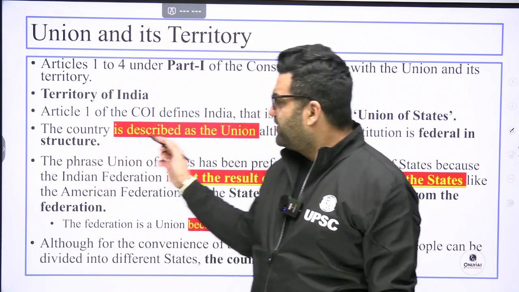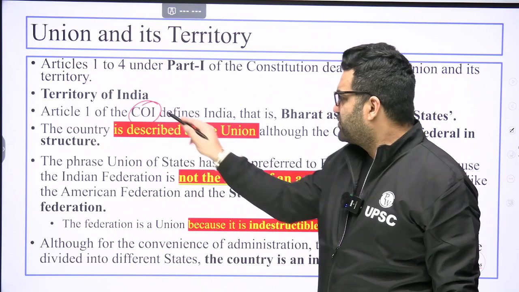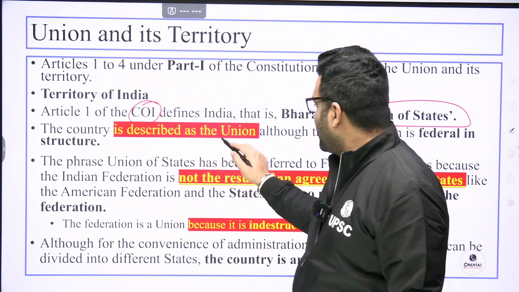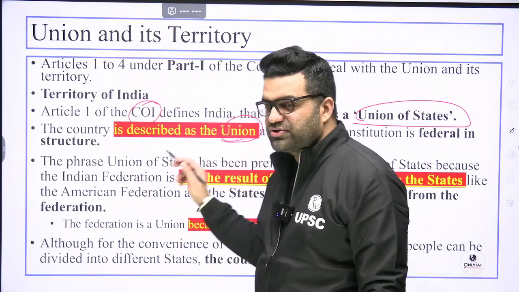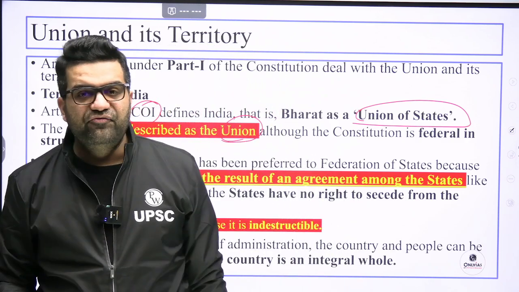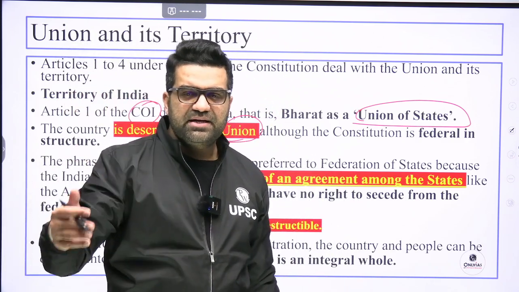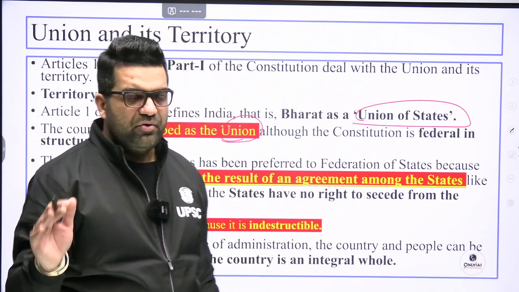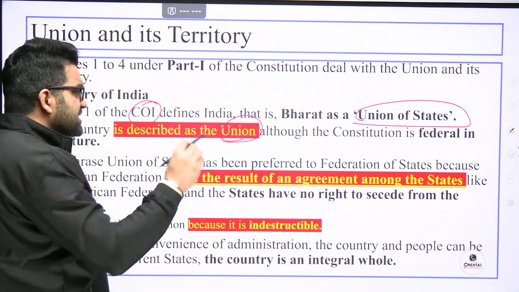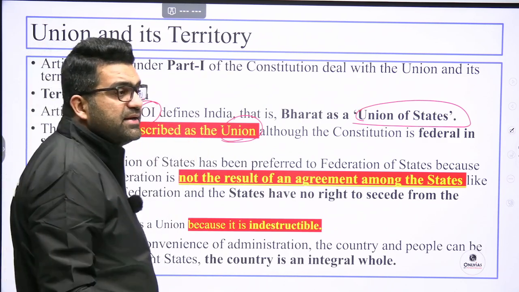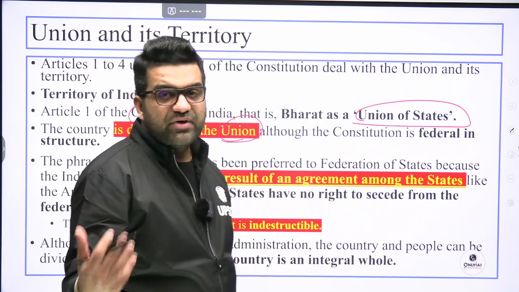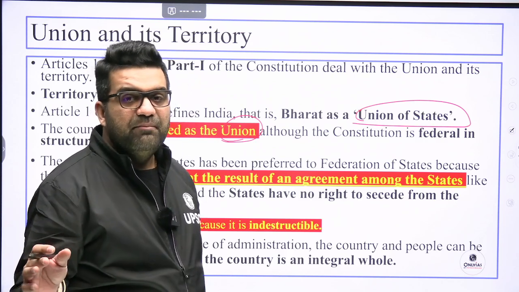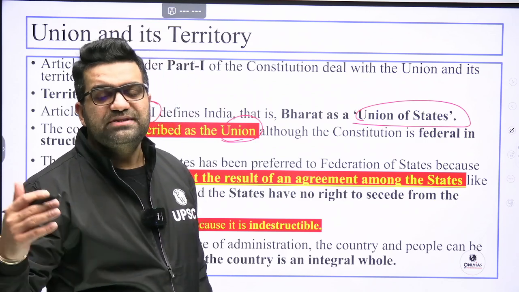Now, territory of India: Article 1 of the Constitution of India defines India as a union of states. The territory is described as a union, although the constitution is federal in nature and structure, with the union list, state list, concurrent list, independent judiciary, etc. Then why is it that we are a union? Because we are an indestructible union of destructible states. States, even though federal constituents of India, have no right to secede from India.